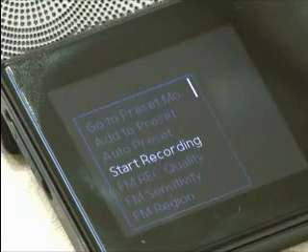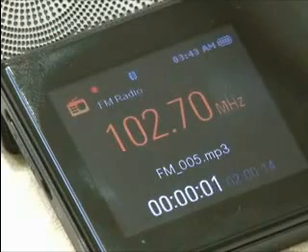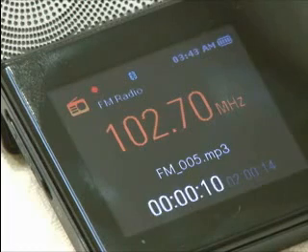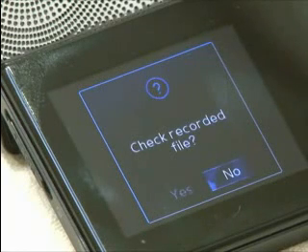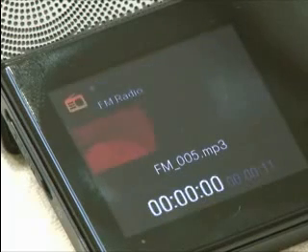You can record radio broadcasts you are currently listening to from the Start Recording menu. This is good for recording your favorite music right away while you are listening to a radio broadcast. If you push the Select button, the Check Recorded File window pops up after recording has finished. If you choose Confirm, the music is played once and then it will return to the radio.